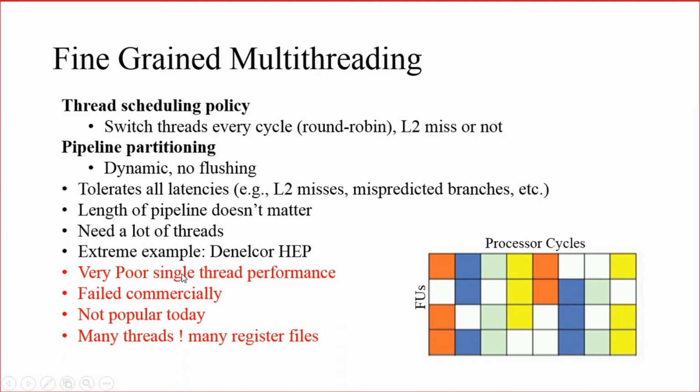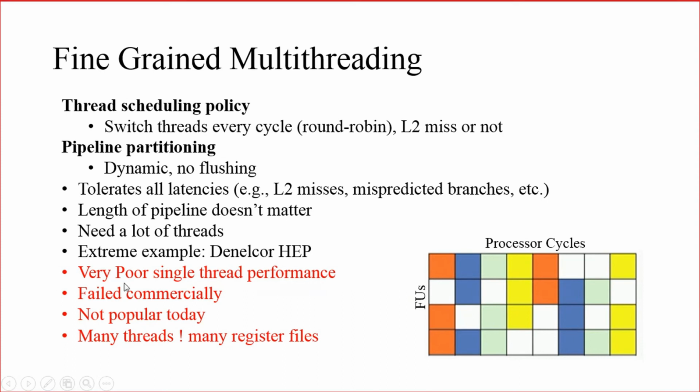Example is this one. Then what are the disadvantages of fine-grained? It has very poor single thread performance. Single thread performance will be affected drastically. Why? Because you can see that, let us take this orange color as a single thread. So 3 instructions of a single thread are executed here, for example, and then the remaining instructions are executed only after 3 cycles.